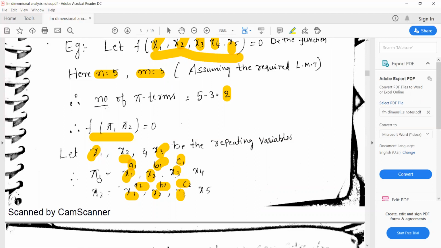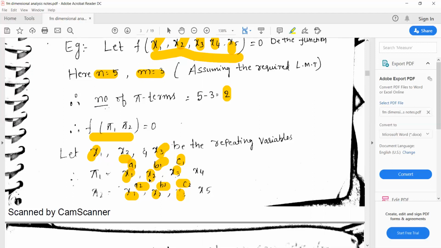So each pi term contains 4 terms, m plus 1 terms, in which m repeating variables are there. Here m is equal to 3, so 3 repeating variables are there: x1, x2, x3. Each pi term contains m plus 1 total variables, 3 plus 1, 4 variables, of which m are repeating variables.